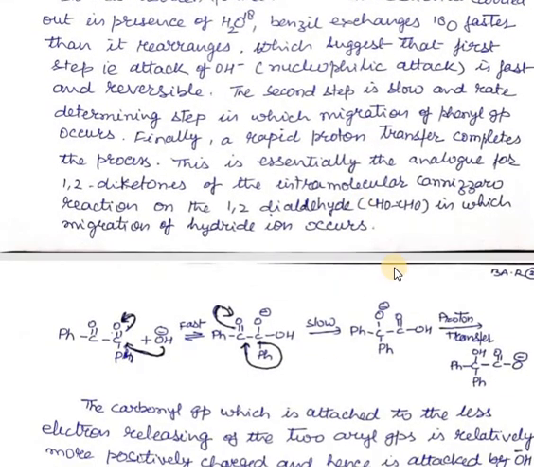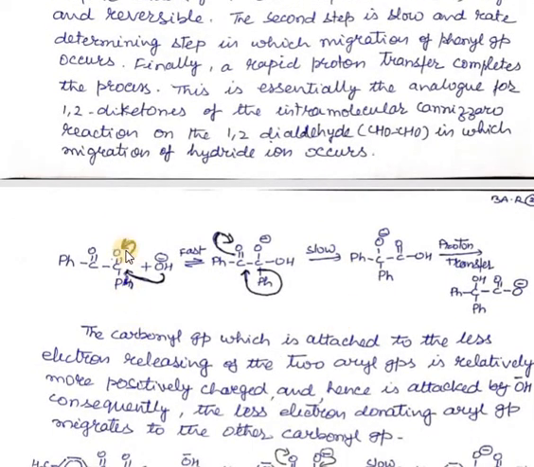Now we come to the mechanism of this benzilic acid rearrangement. So this alpha diketone is attacked by hydroxide ion on this carbonyl carbon, and this attack is a fast and reversible reaction.